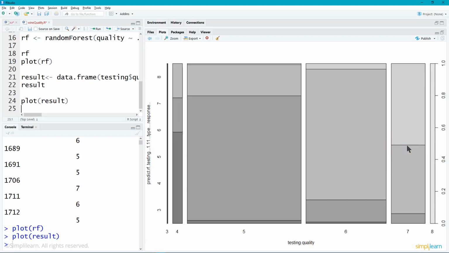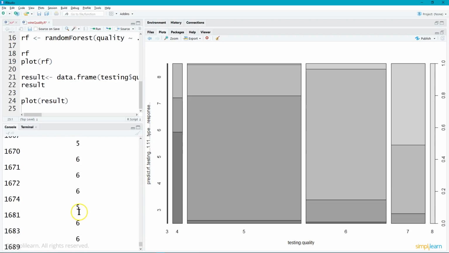Really, maybe 50% it didn't guess right, but it did come up there and say that it was at least a 4, 5, or 6, even where it was considered an 8, and so on. You can see these different blocks coming in, so that if you line up the 3 with the 3, 4 with the 4, and you kind of cross-index them, a heat map would probably do better. But for this example, we'll just do a quick plot of the data as far as how it works. And you can again see the results that we predicted over here, and you can look those over.